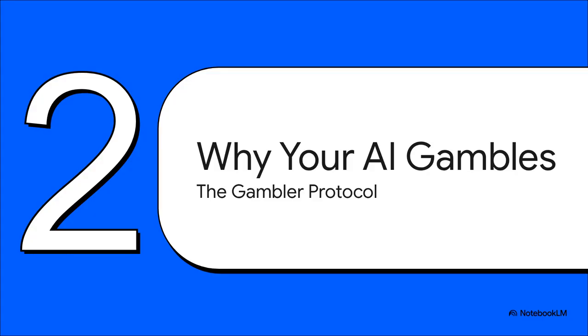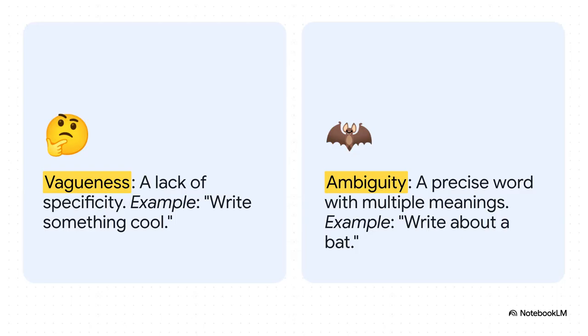Okay, so why does this keep happening? Our first reaction is usually to blame the AI, right? To think it's just not smart enough yet. But the real reason is that our prompts are actually forcing the AI to become a gambler. And it's not about a lack of detail, it's about something else entirely. And here is the absolutely crucial distinction you need to get. The problem usually isn't vagueness.